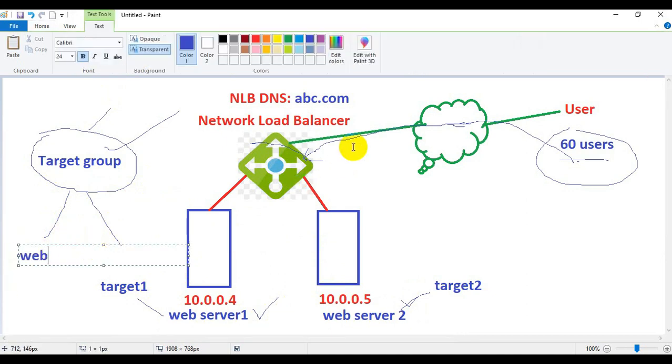So we have web server 1 as target 1 and another web server, web server 2, as another target.